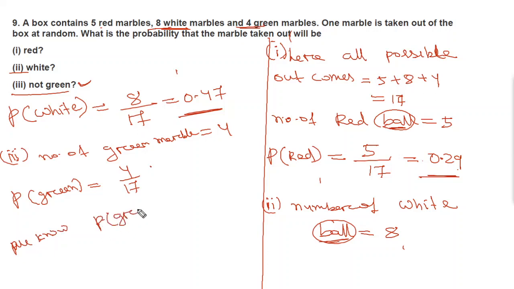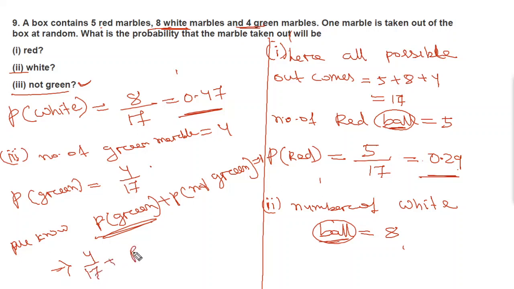We know probability of green plus probability of not green is equal to 1. This implies probability of green, which is 4 by 17, plus probability of not green is equal to 1.